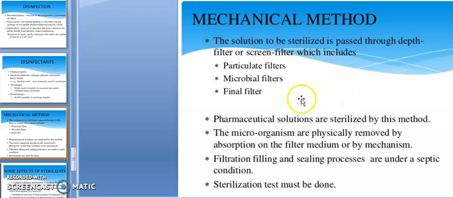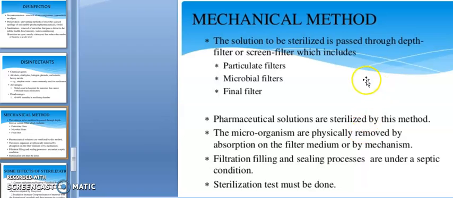Next, mechanical methods. The solution to be sterilized is passed through depth filters or screen filters, which include particulate filters, microbial filters and final filters. Pharmaceutical solutions are sterilized by this method because they are heat sensitive and sometimes radiation sensitive also.